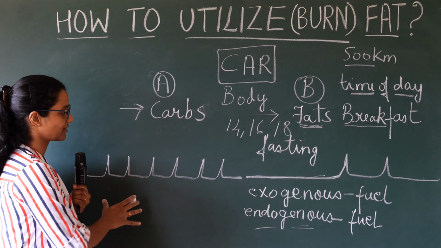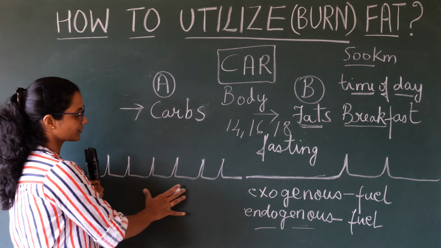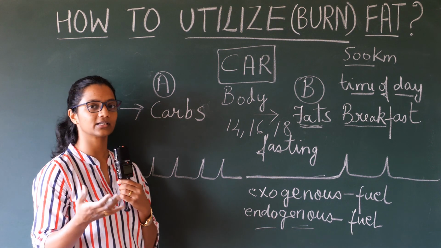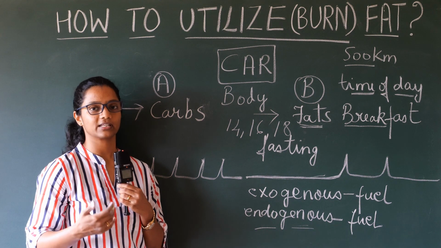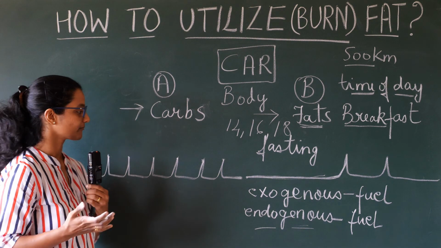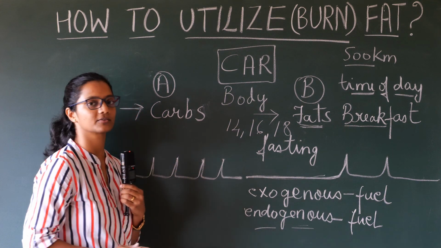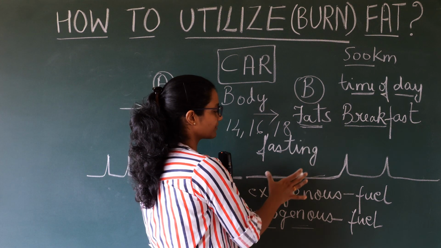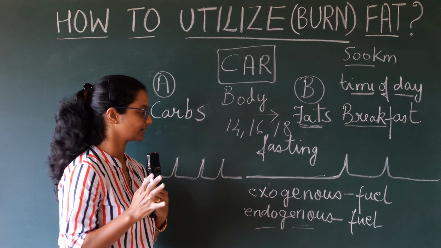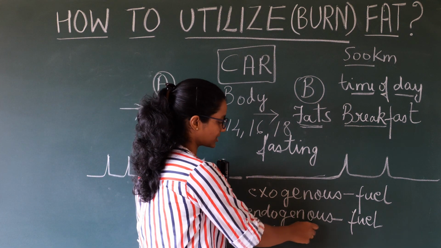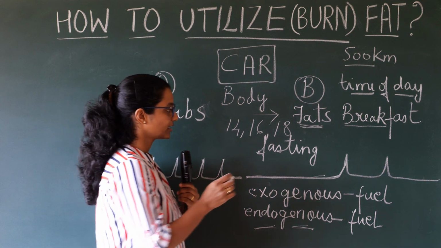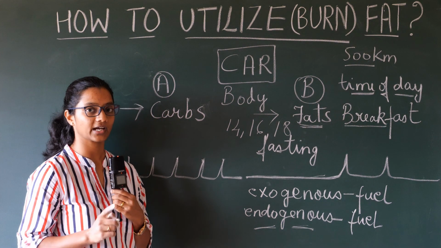So this is how the graph will look. Over here you tend to feel hungry, you tend to snack throughout the entire day, and also when there is a little gap between meals, you feel very weak and low in energy, because that's the storage capacity when it's using primarily fuel A. But with fuel B, even when you're maintaining long gaps between meals, your body is feasting, that is, it is utilizing the endogenous fuel.